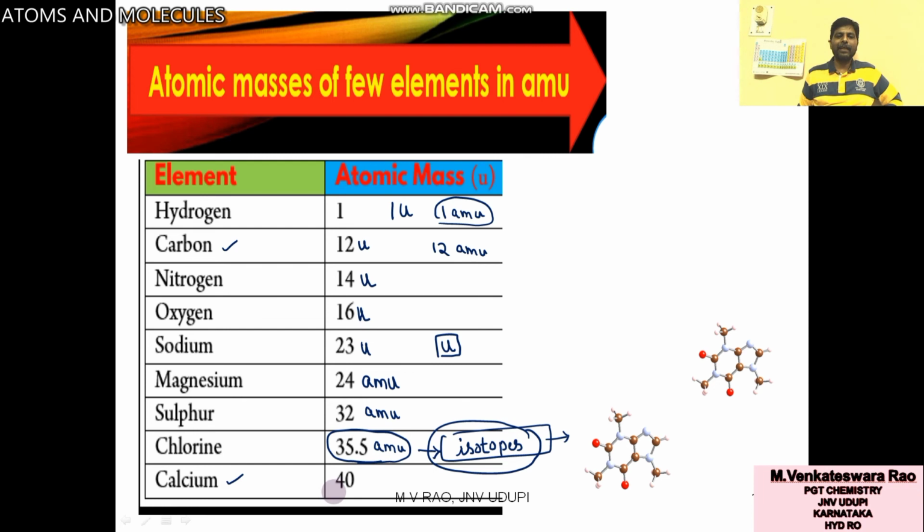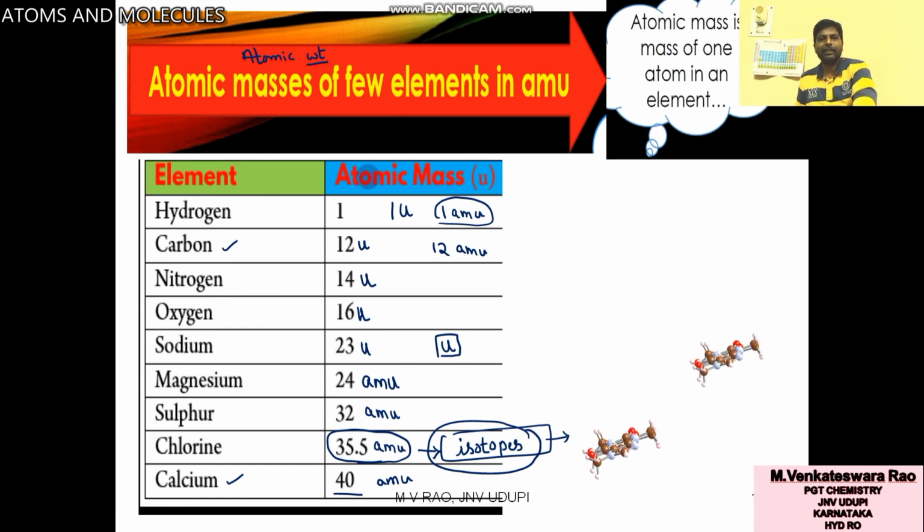Now calcium. What is the atomic mass of calcium? 40 AMU. You can also call atomic mass atomic weight. In chemistry both atomic mass and atomic weight are the same.